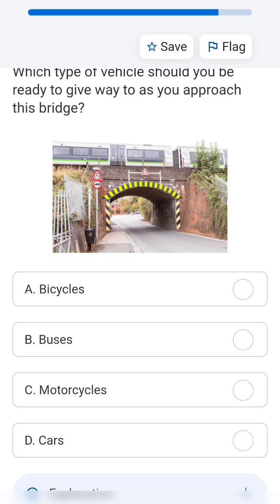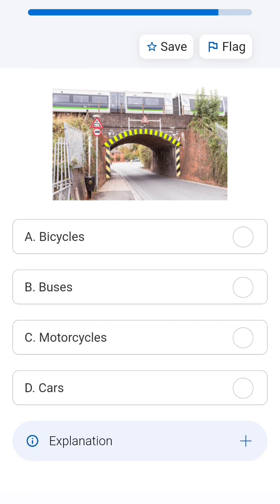They cannot travel from the sideways because there is a curvature, so their roof will get stuck if they take the sides. So you, being a car driver, have to give way to the large, higher height vehicles to drive through the tunnel. So buses should be the correct answer.